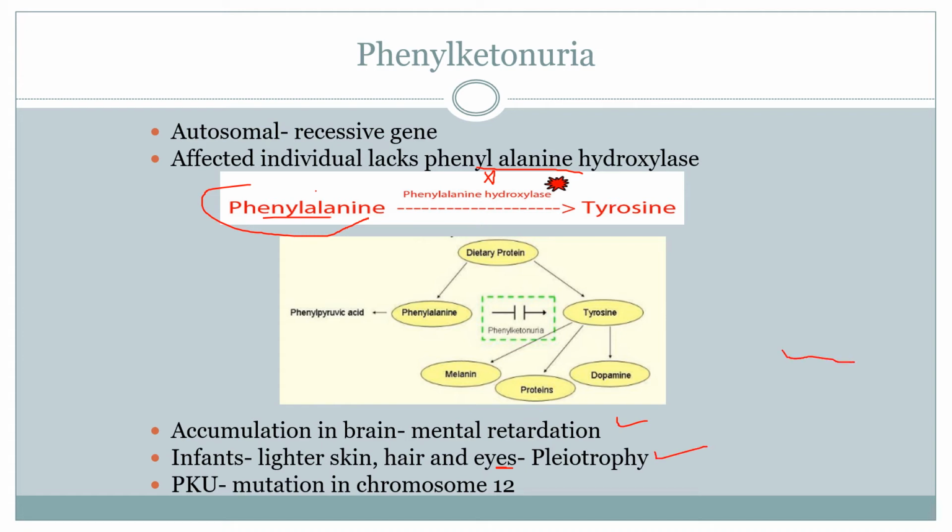And this PKU, or phenylketonuria, is an example of mutation also. And what happens in this case is the mutation takes place in chromosome number 12.